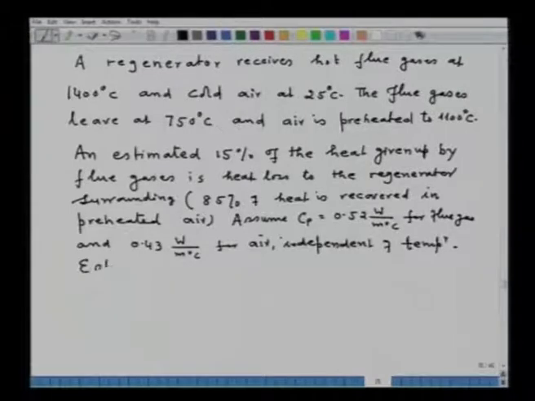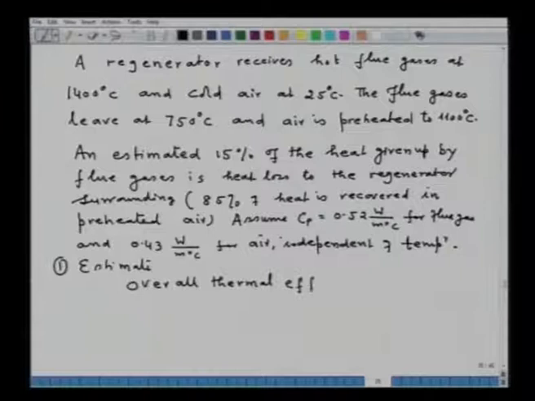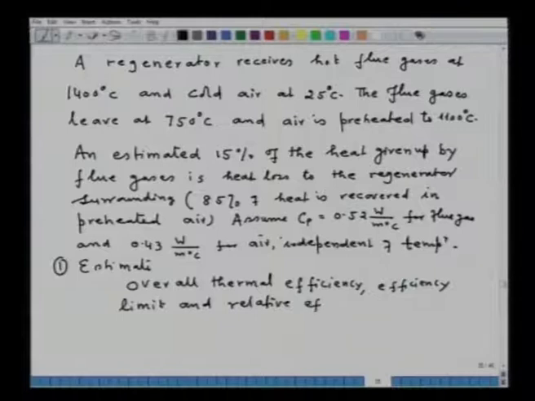Now, estimate first part A. Estimate overall thermal efficiency, efficiency limit and relative efficiency of this heat exchange operation.